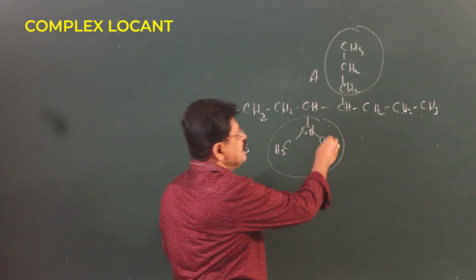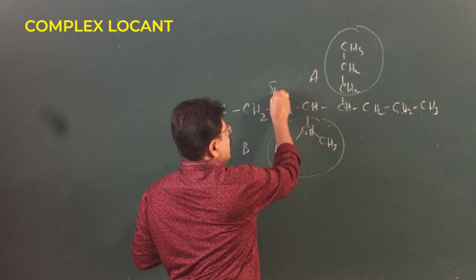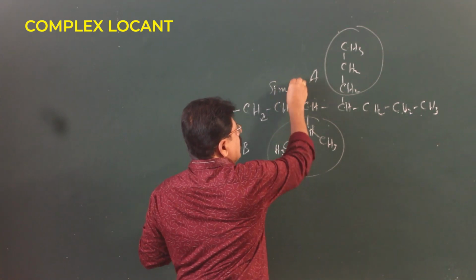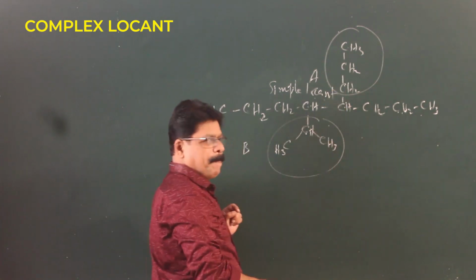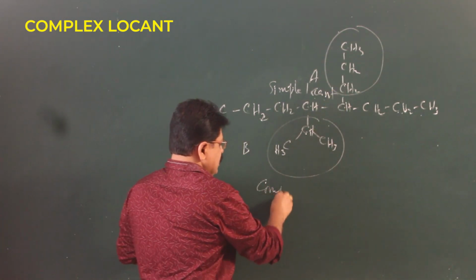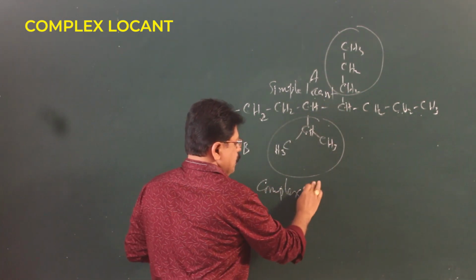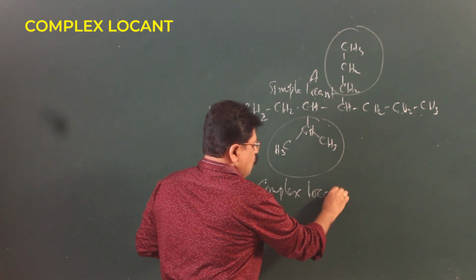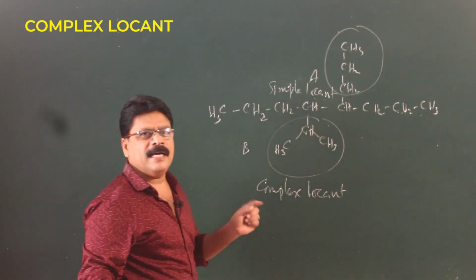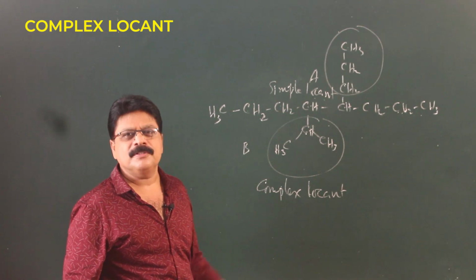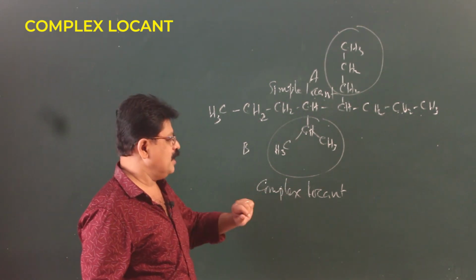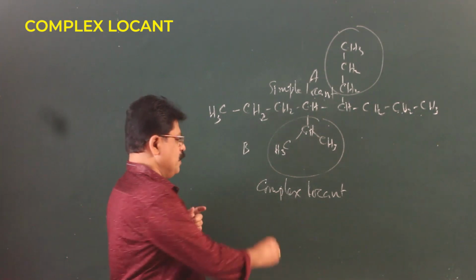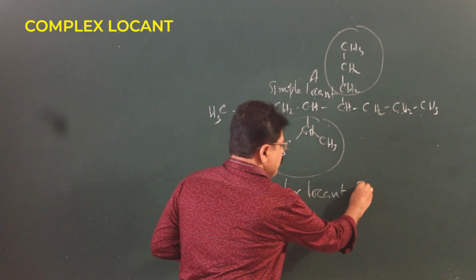For that, I will make a very simple logical explanation. I call this a simple locant, and therefore I call this a complex locant because I cannot call it as propyl. Simple are those like methyl, ethyl, propyl, etc. So you cannot call it that, therefore you call it a complex locant. How do you name a complex locant?